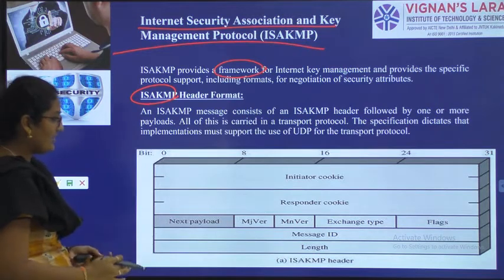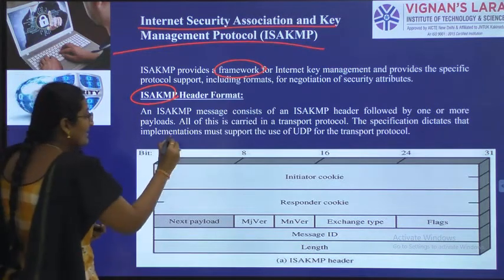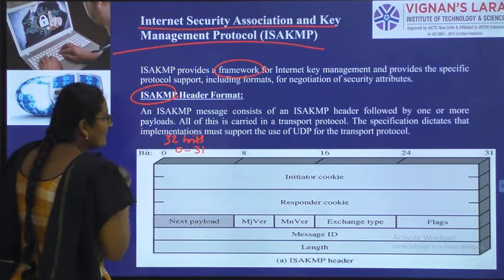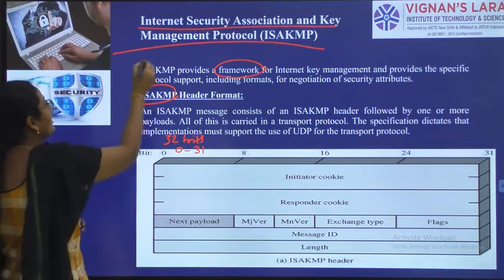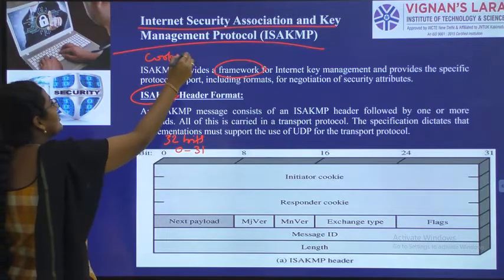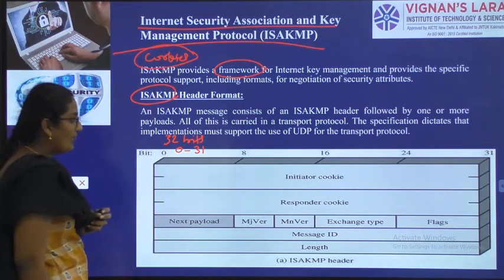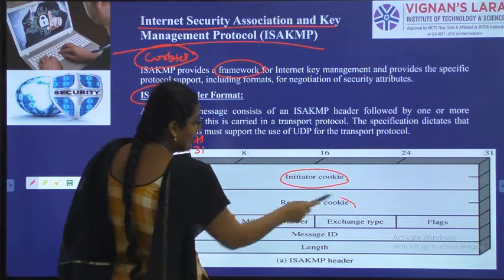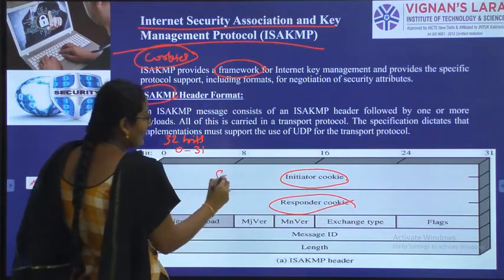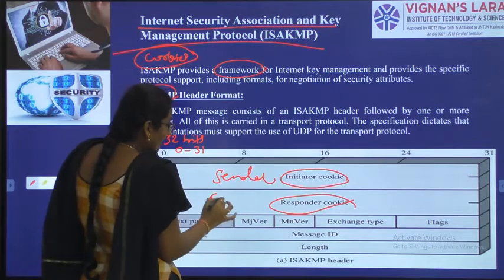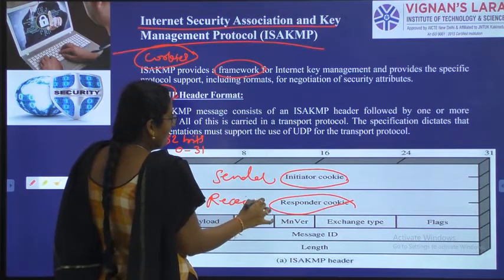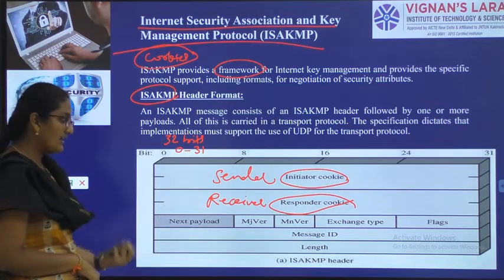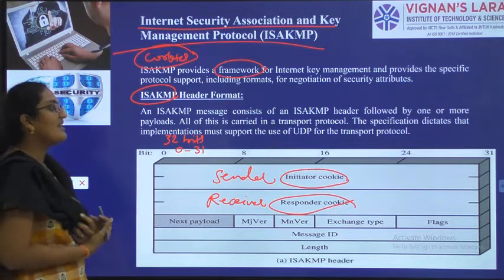authentication, integrity, confidentiality. So see here, it is of size 32 bits, means 0 to 31 bits. First, as I told you, the concept of cookies is used in these protocols. So first we are giving 32 bits for cookies. Sender cookie, receiver cookie. So we have sender and receiver. Sender we are calling as initiator. Receiver we are calling as responder.